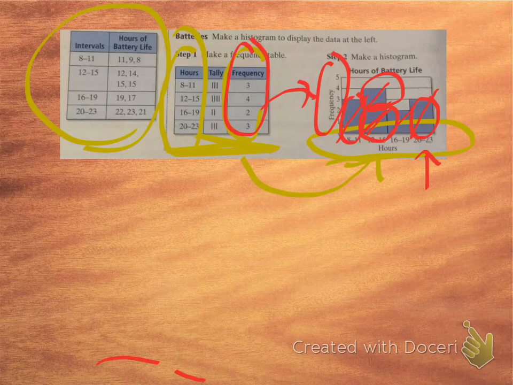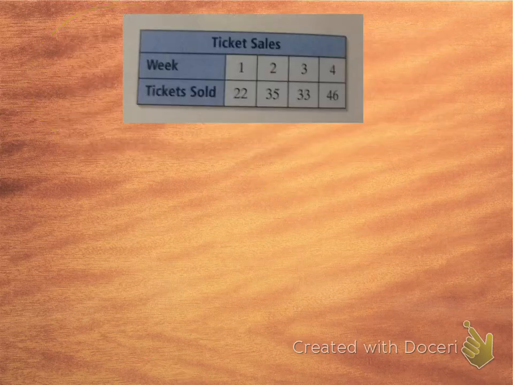So if I look back at the original data right here, the 12 and the 14 got canceled out, so it's the 2 15s. And so the median will be right in between 15 and 15. Well, that's pretty easy. It's 15, right? Okay? So again, you have to be able to look at a bar graph and answer questions about it, but you also have to be able to take data and make a bar graph or a histogram. Okay? Pretty straightforward. All right, let's go to the next data.